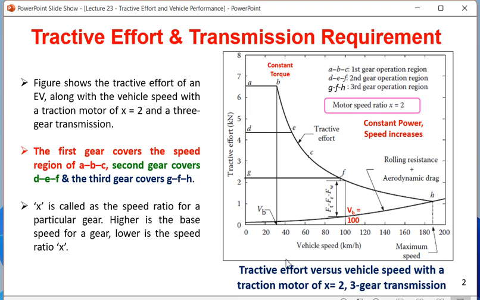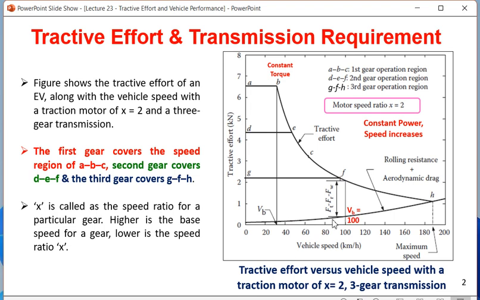So this is another thing you have to understand from this graph shown below. This is the loss curve. At very low vehicle speed, you are finding that this loss is less, because one thing you have to understand is that aerodynamic drag increases with velocity. So the more the velocity, the more the aerodynamic drag.